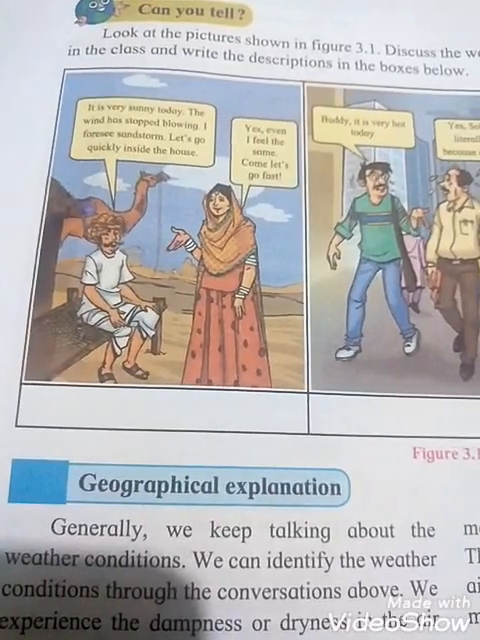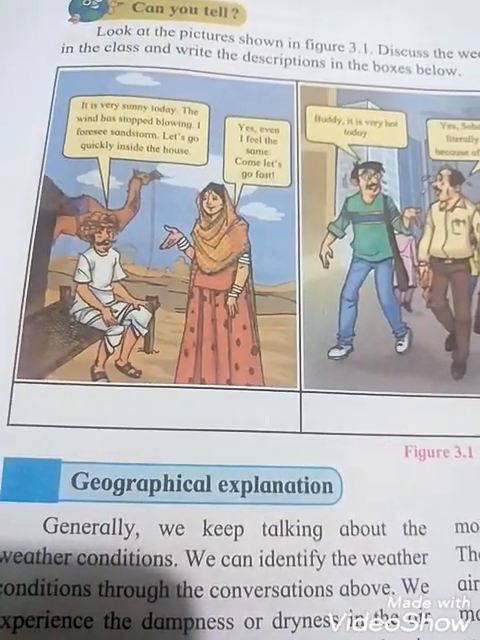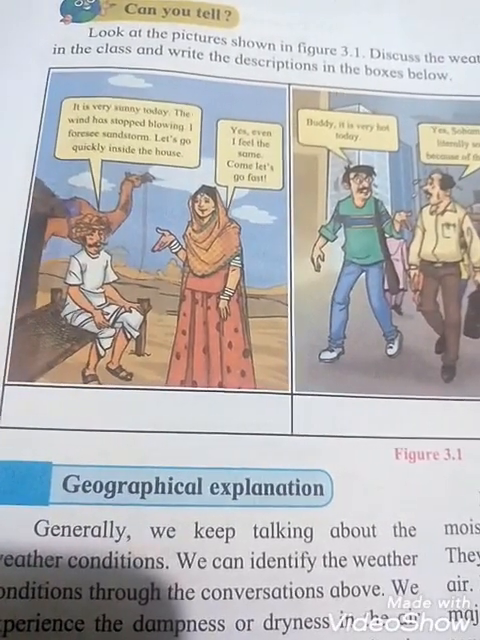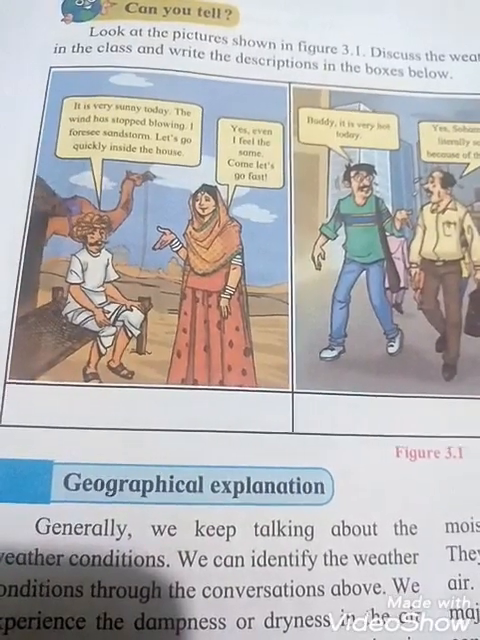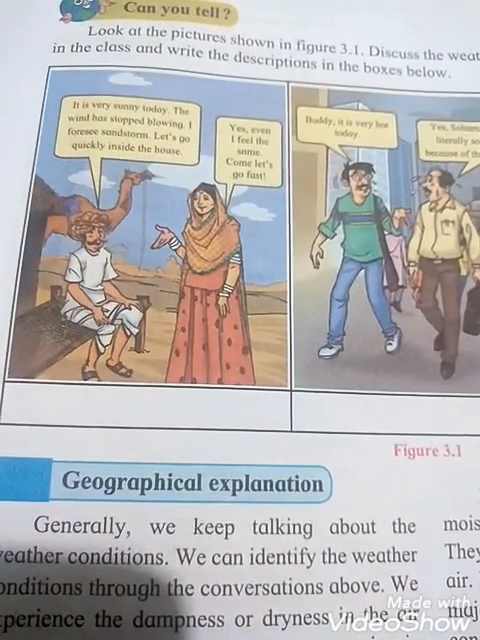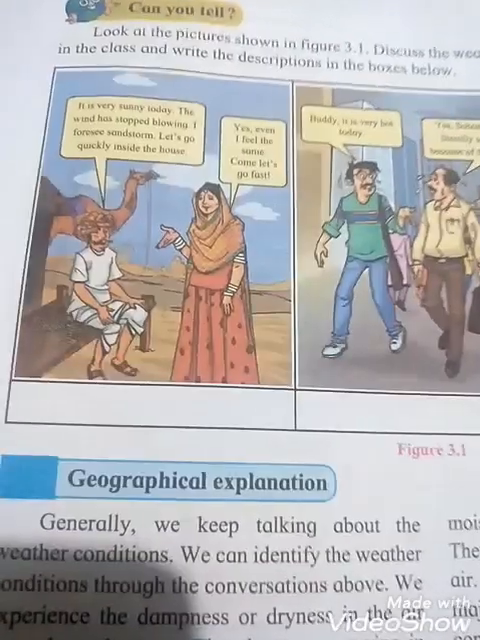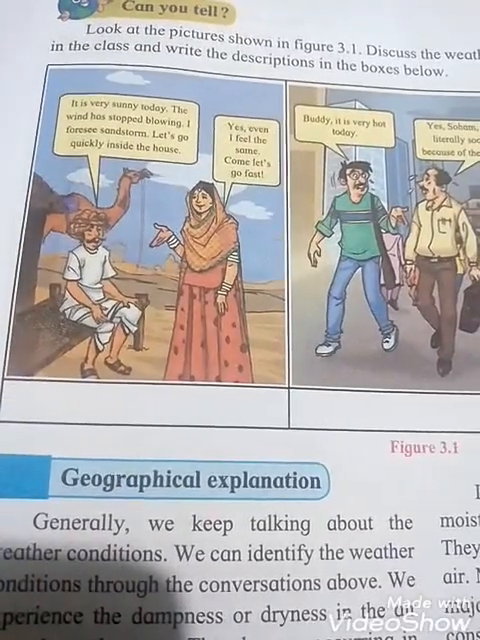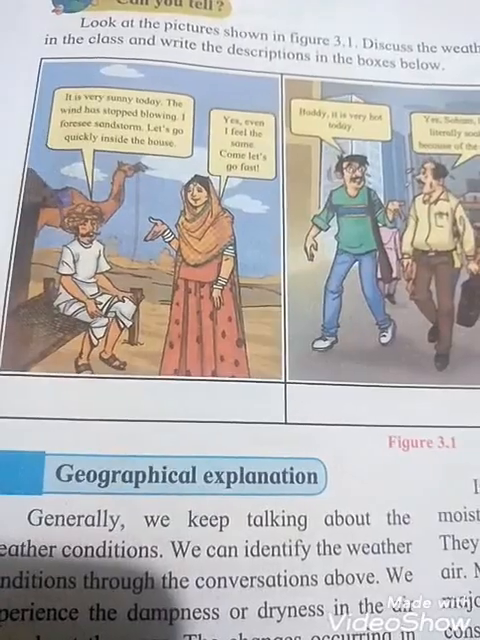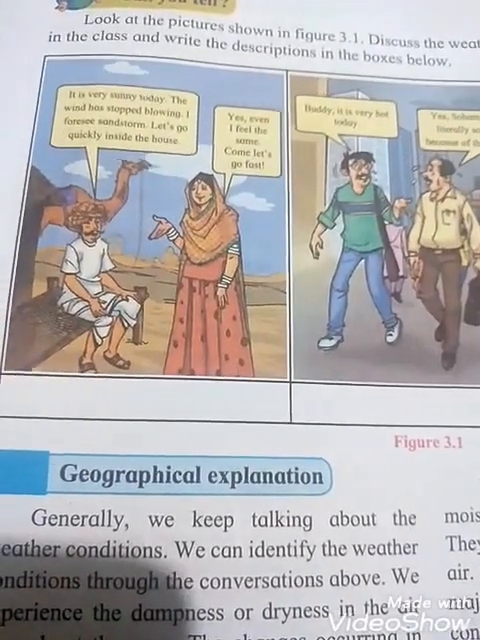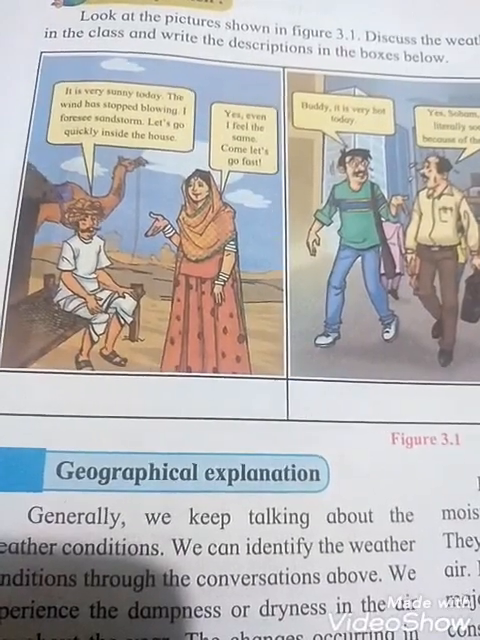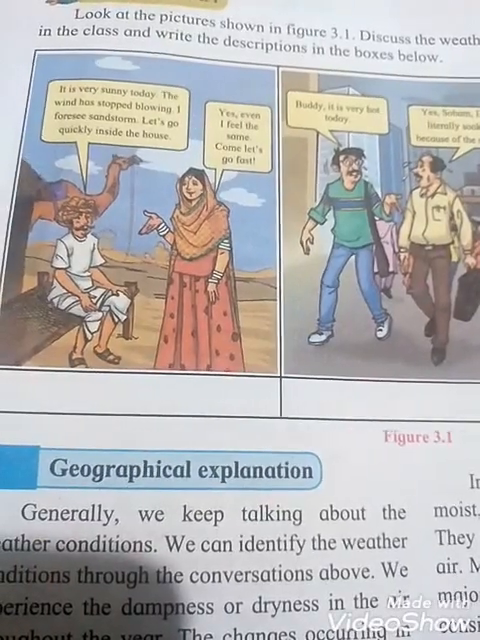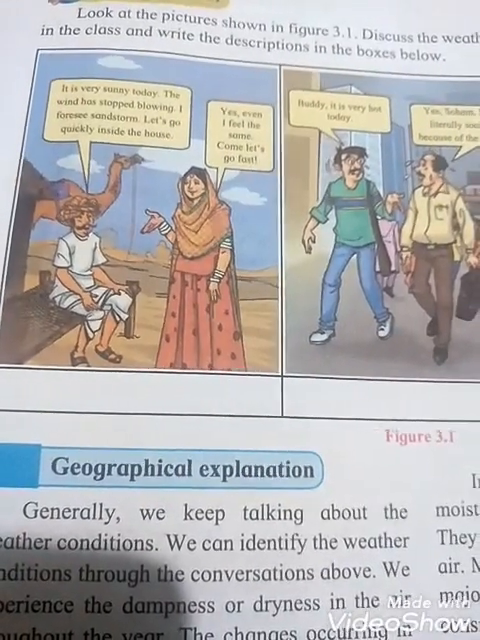I foresee. Foresee means what? Be aware of beforehand, to know in advance what is going to happen. Sandstorm means a strong wind carrying clouds of sand with it, especially in a desert place. And let's go quickly inside the house. That lady replied, yes, even I feel the same, come, let's go fast. See, students, when you observe this picture, the weather condition in this place is dry and hot, and this is Rajasthan, the Thar desert.